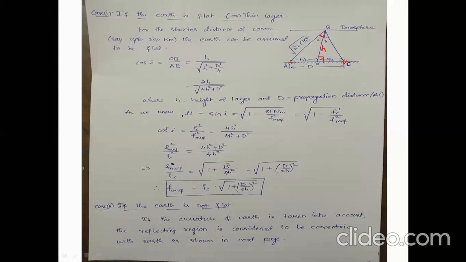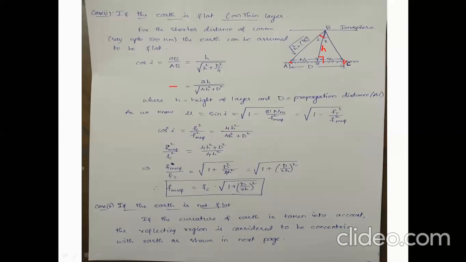Then we know that mu is sin i, which is equal to square root of 1 minus 81 N by F_MUF squared. We have seen this previously. So cos squared i is nothing but f_c squared by F_MUF squared. What is cos squared i from here? From here, cos squared i becomes 4h squared by 4h squared plus d squared, the root being cancelled. This can be equated to f_c squared by F_MUF squared from the previous slide.